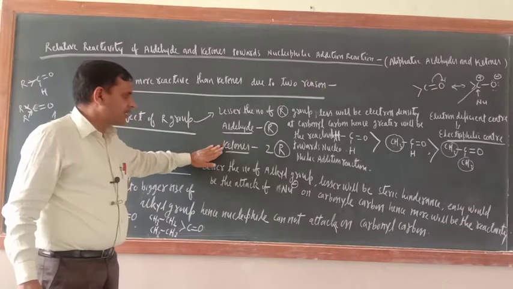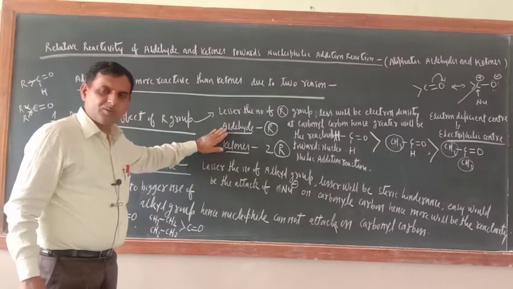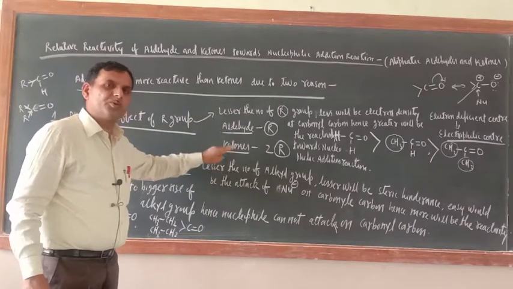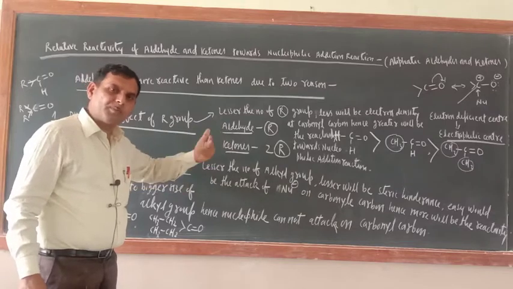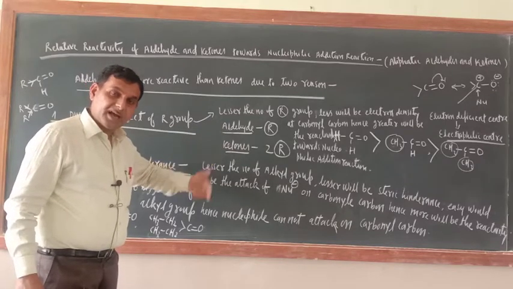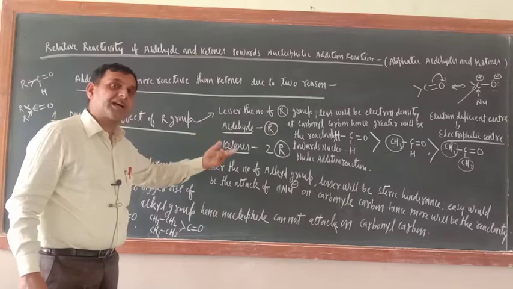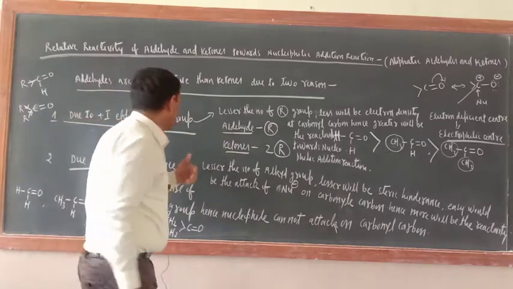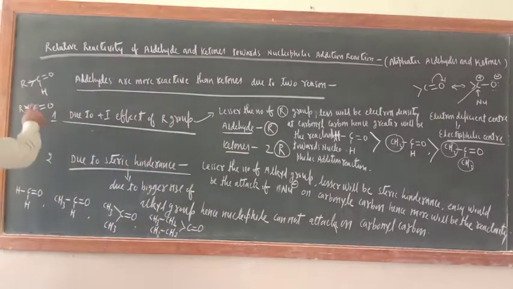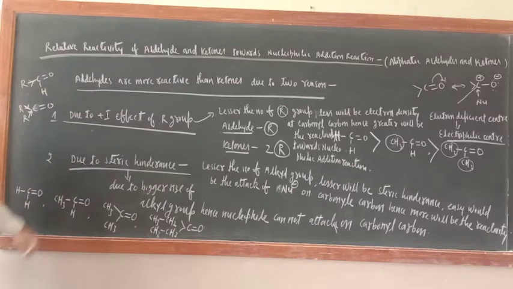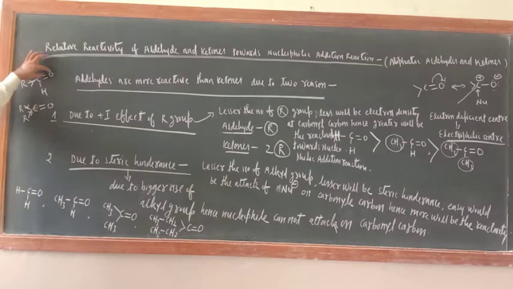This is aldehyde, this is ketone. In aldehyde only one R is there, in ketone two R are there. So 2R means more magnitude of the plus I effect. Hence more will be the electron density at the carbonyl carbon. Now you may raise a question here: sir, you have told in case of polarity that these electrons will lie toward the oxygen atom. Of course it will go toward the oxygen atom, but those electrons will still be present between C and O.